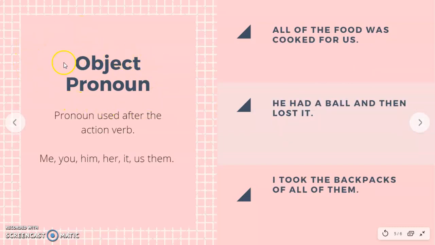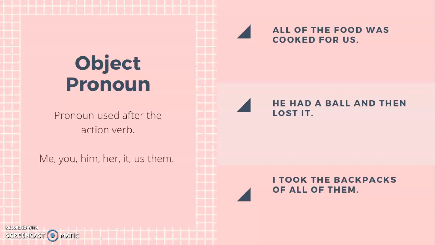Now we're gonna go to object pronouns. So, an object pronoun is a pronoun that is used after the action verb. Remember that the action verbs are things that we do. Run, walk, talk, play, jump. Those are action verbs, okay? So the object pronoun is used after the action verb in a sentence. And our object pronouns are me, you, him, her, it, us, and them.